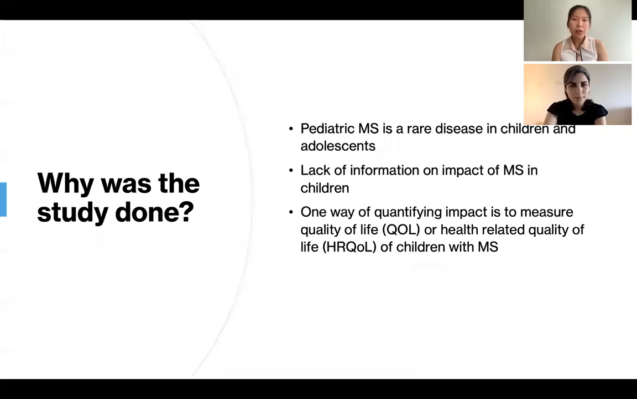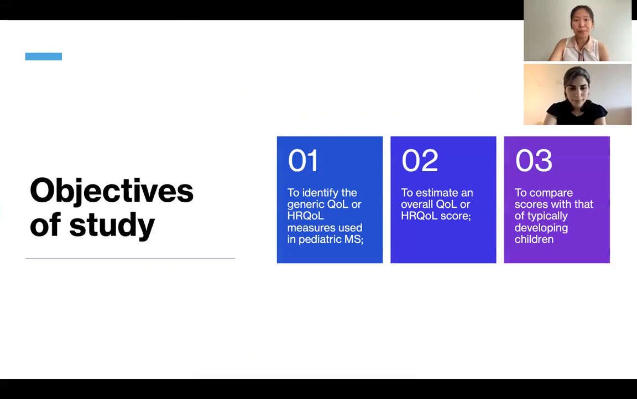So MS is actually a very rare disease in children and adolescents. And with regards to treatment options, evidence on effectiveness and on a growing brain is actually very limited. So there's actually a lack of information on the impact of MS in the lives of children. And one way of quantifying impact is to measure quality of life or health-related quality of life of children with MS.